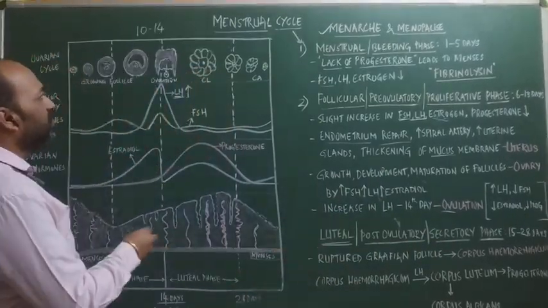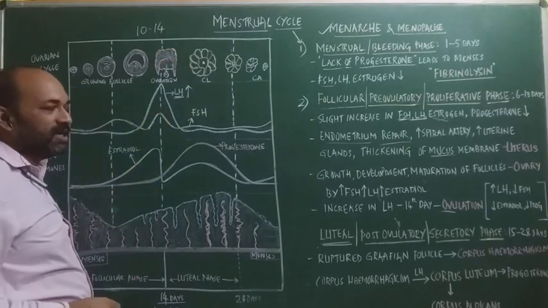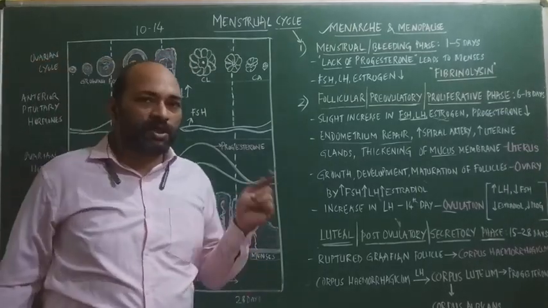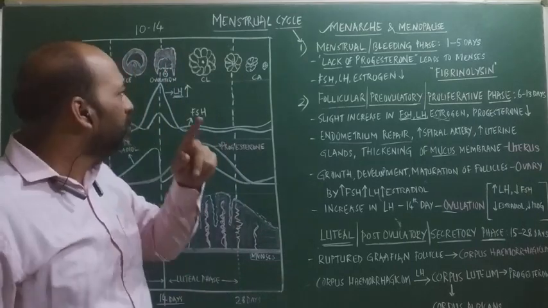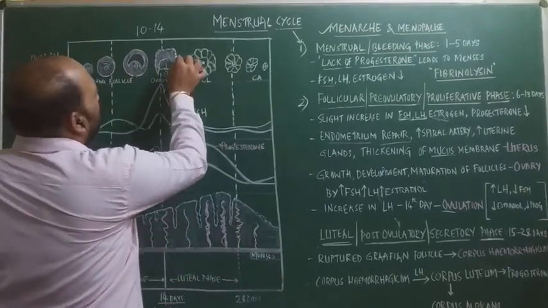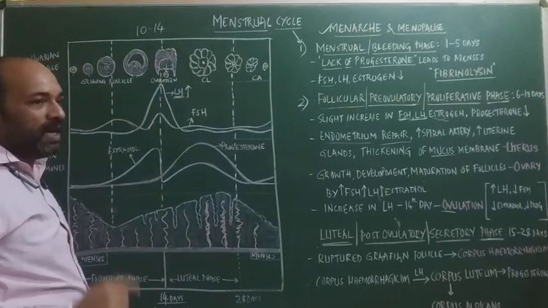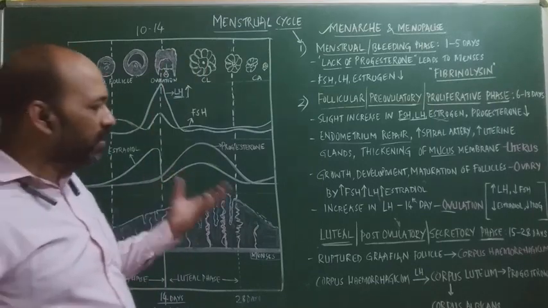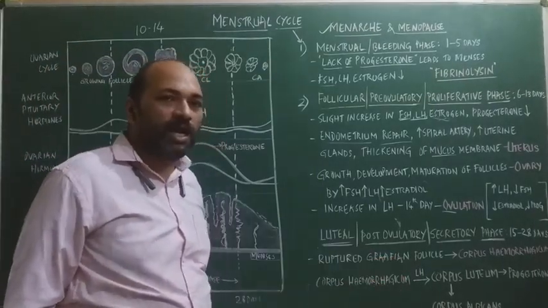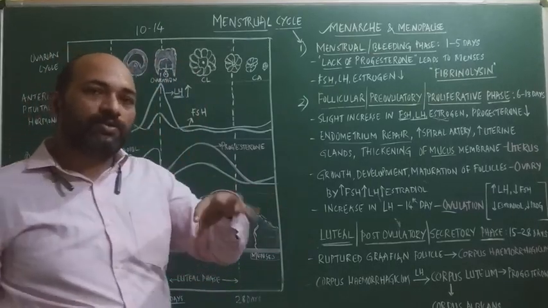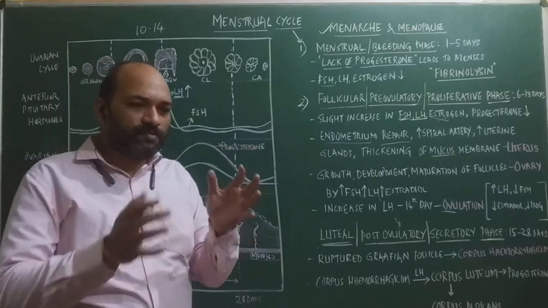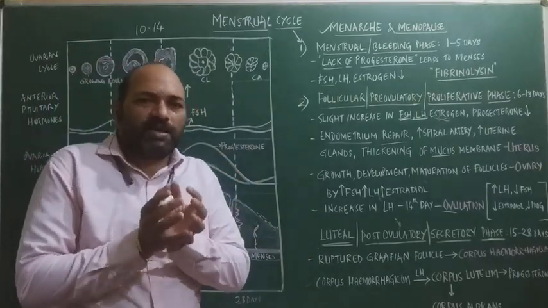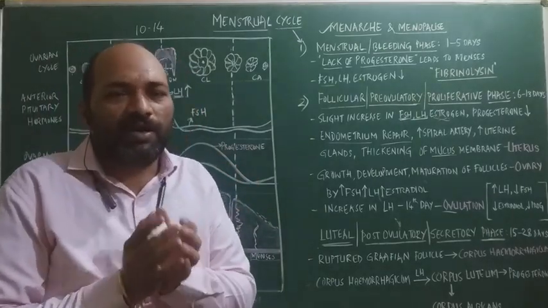Later this corpus haemorrhagicum starts getting converted into corpus luteum under the influence of the hormone LH. The theca cells and the granulosa cells, under the influence of the luteinizing hormone, start getting converted into luteal cells, which are yellow in color because of a pigment called lutein.